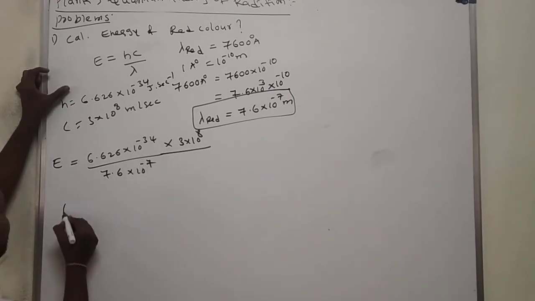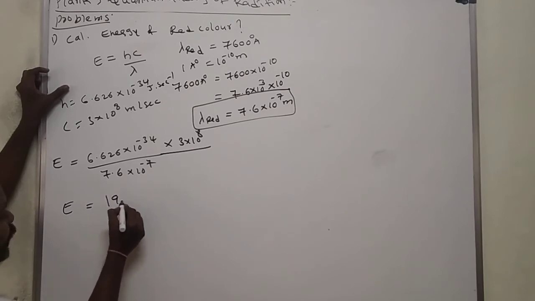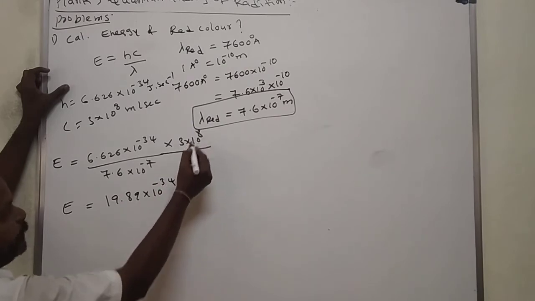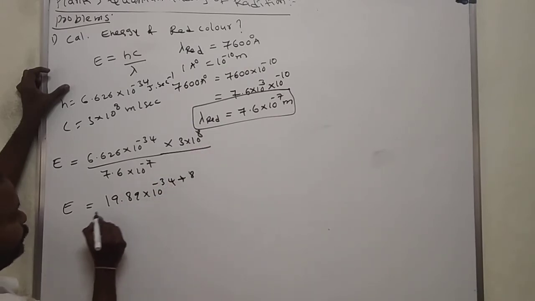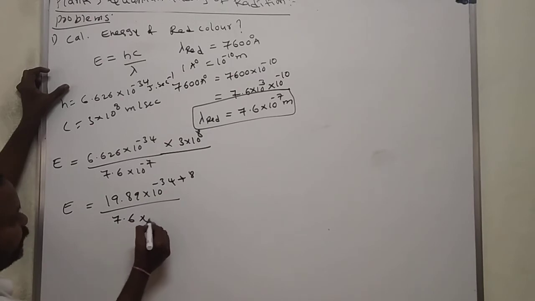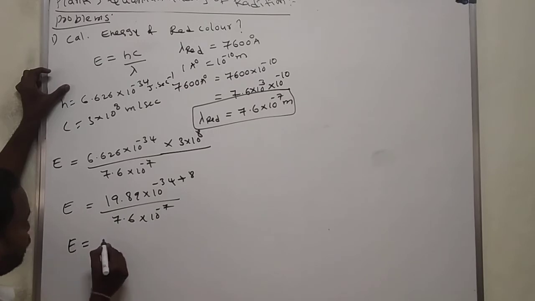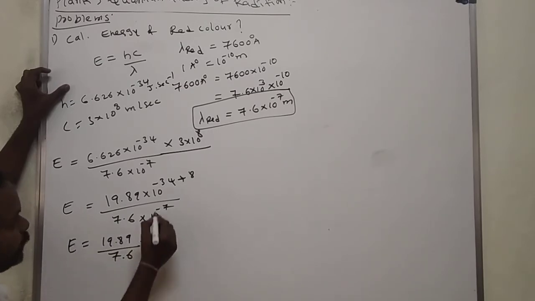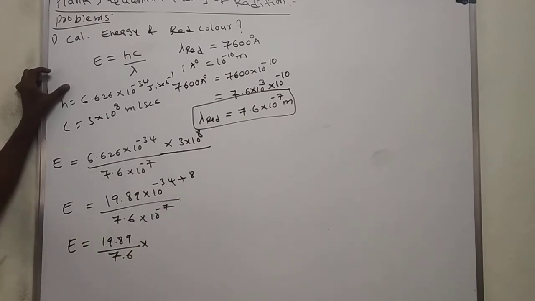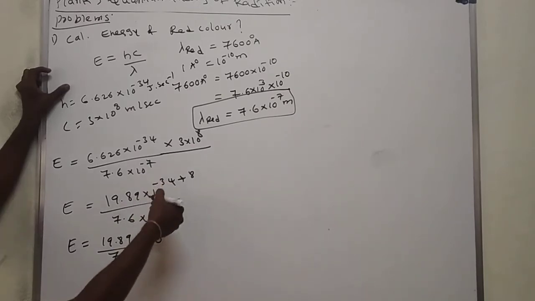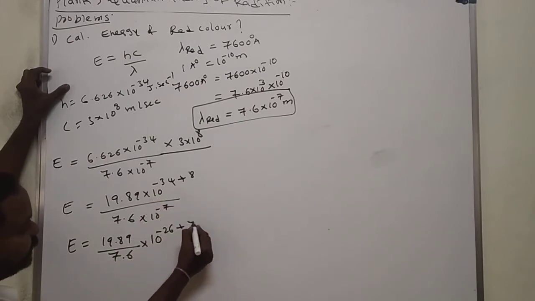Here we get 19.89 into 10 to the power of minus 34 plus 8, divided by 7.6 into 10 to the power of minus 7. What is the value? E is equal to 19.89 by 7.6 into 10 to the power of minus 26. It will come upside, that means plus 7.